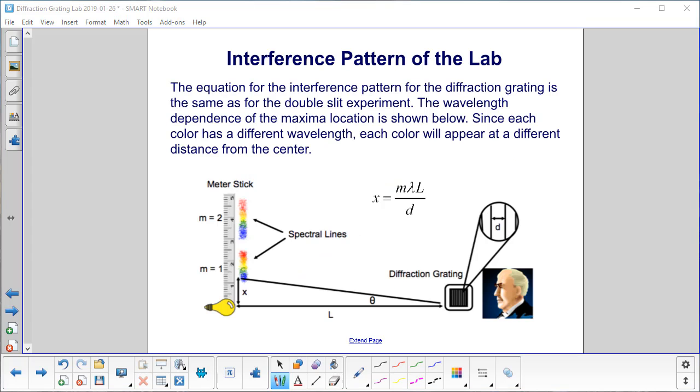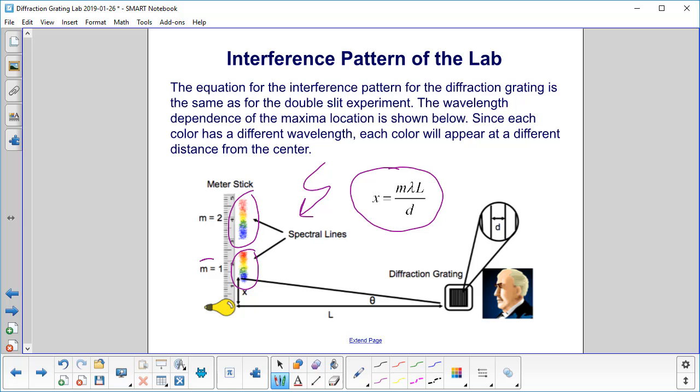The equation for the interference pattern for the diffraction grating is the same as for the double slit experiment. The wavelength dependence of the maxima location is shown here. You can see the different colors showing up. Since each color has a different wavelength, each color will appear at a different distance from the center. We call those spectral lines.